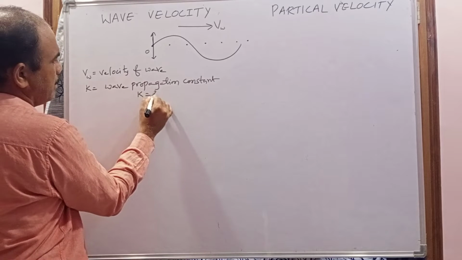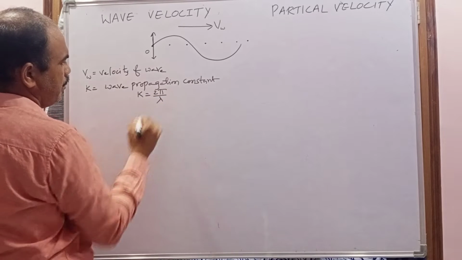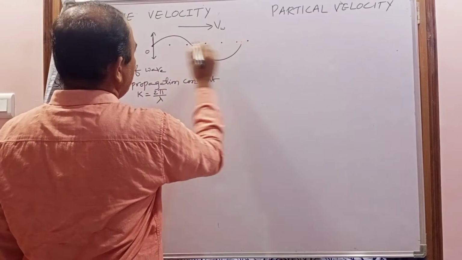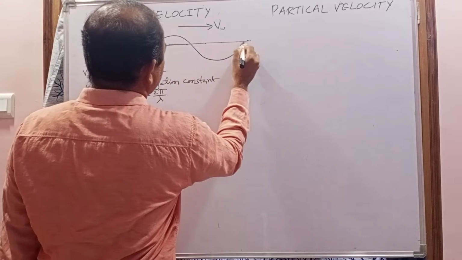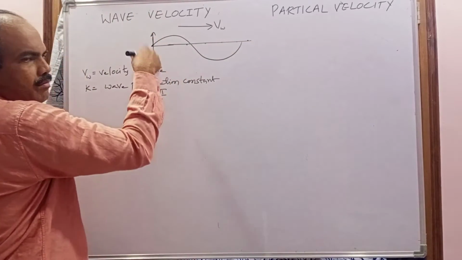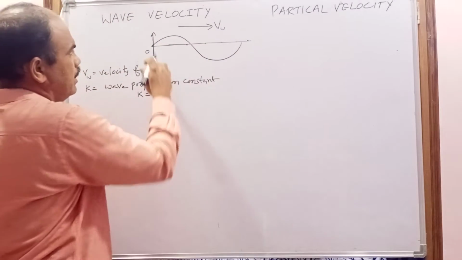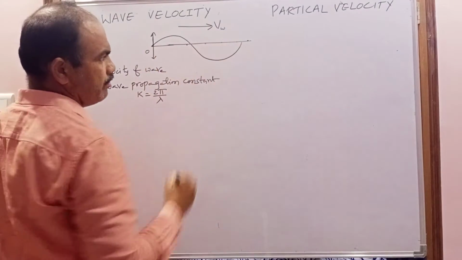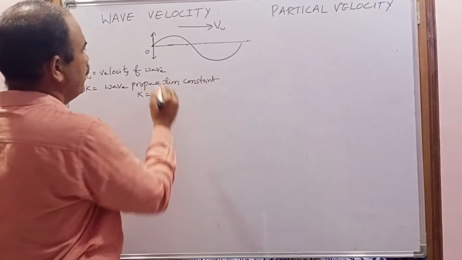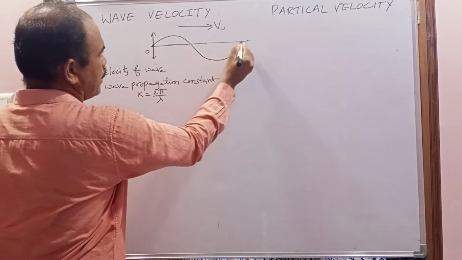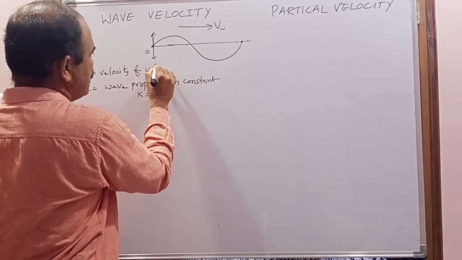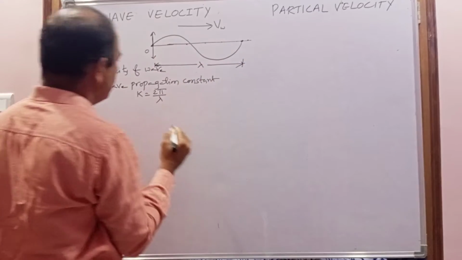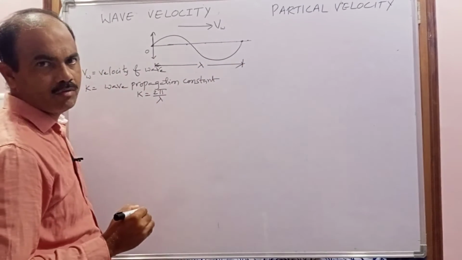The formula is k is equal to 2 pi by lambda. Here lambda means what? Wavelength. When the particle completes one vibration, it produces one wave. So the distance traveled by the wave in one time period is known as the wavelength. If these are two particles in the same phase, the distance between them is lambda, the wavelength of the wave.